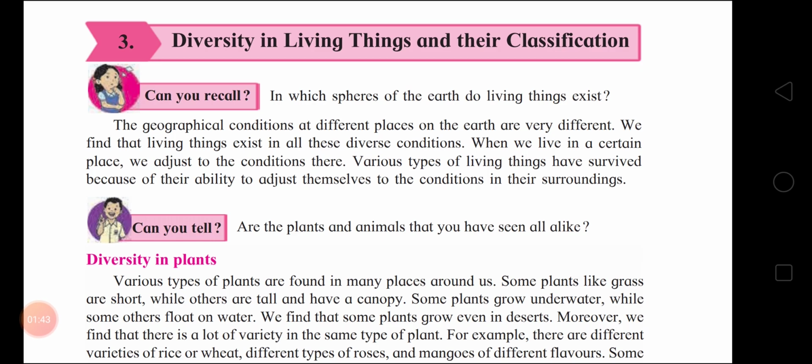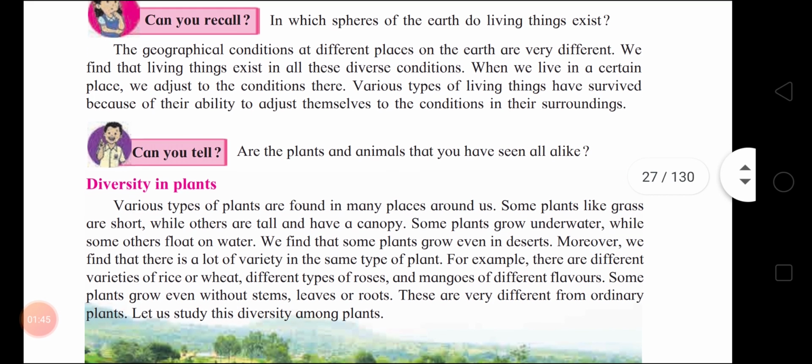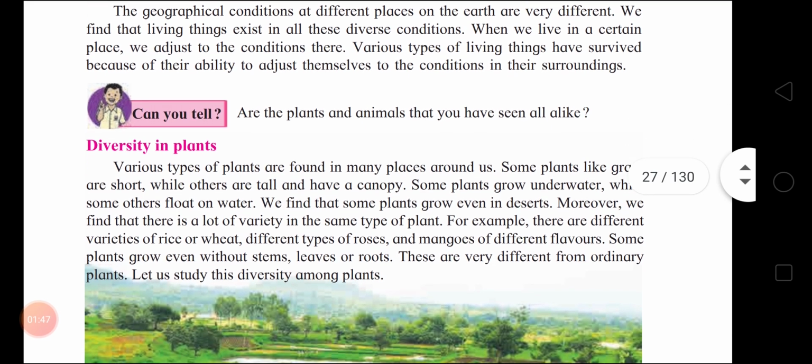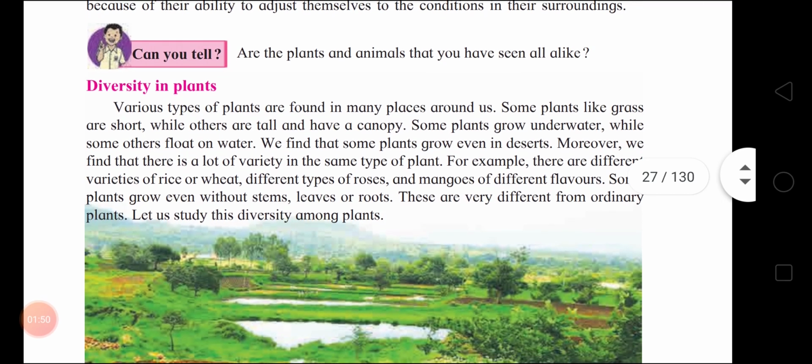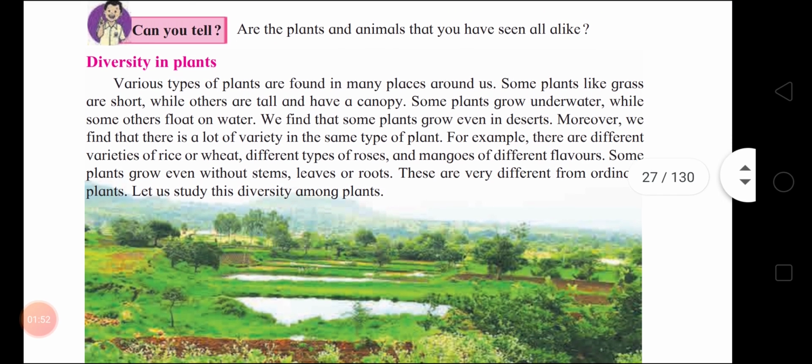Okay? Now, can you tell, are the plants and animals that you have seen all alike? Are they the same? No. The plants and animals are of a great variety. There is diversity in shape, body structure, color, types, etc. among the different animals and plants.